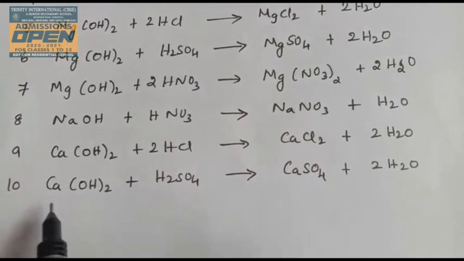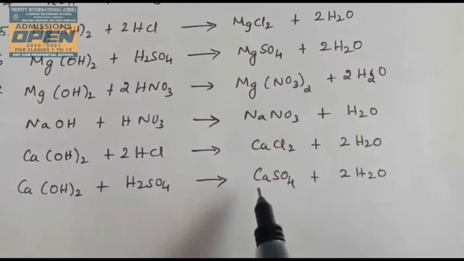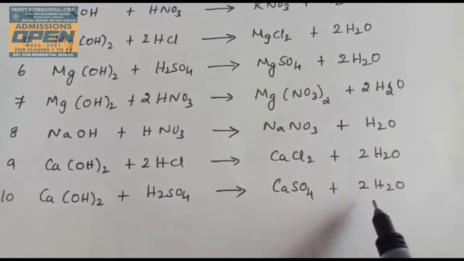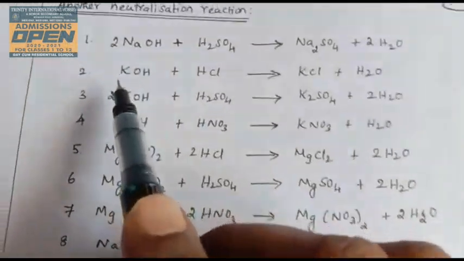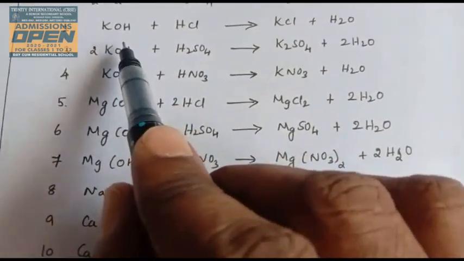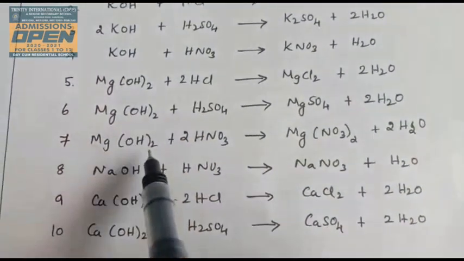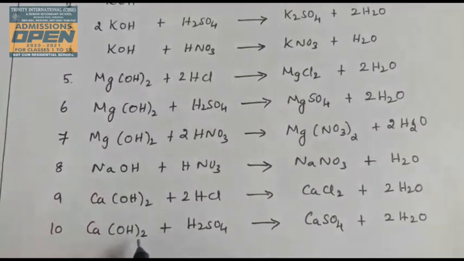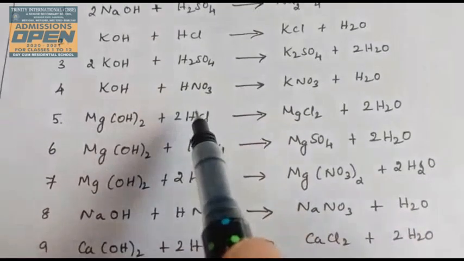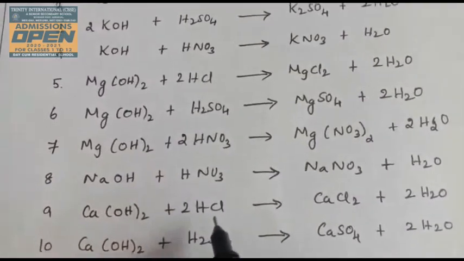Tenth example, calcium hydroxide, that is slaked lime, reacts with sulfuric acid H2SO4 to form calcium sulfate and water molecule H2O. So in all the 10 examples, the bases, sodium hydroxide, potassium hydroxide, magnesium hydroxide, and calcium hydroxide, react with acids, sulfuric acid, hydrochloric acid, and nitric acid.